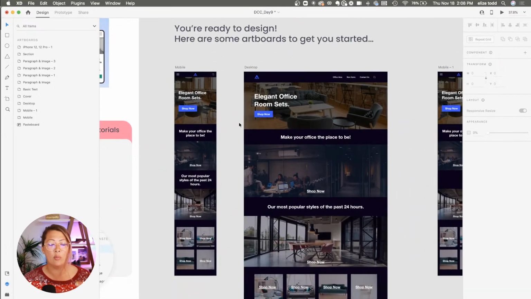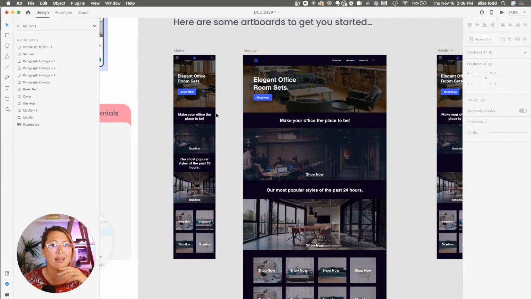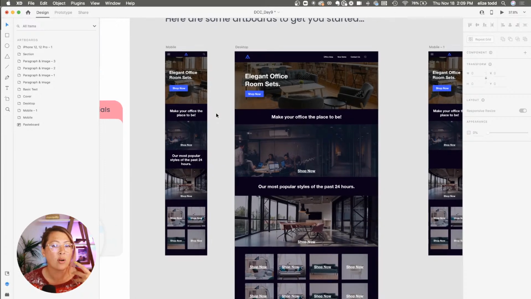So let's talk about mobile first. These are the designs I've provided. This is actually the exact same design style, formatting and layout as a very large e-commerce brand that I've worked with. I wanted to use a design that is fairly common. It's straightforward, nothing too embellished. Responsive resize is an Adobe XD feature that works really well with more simplistic designs like this.